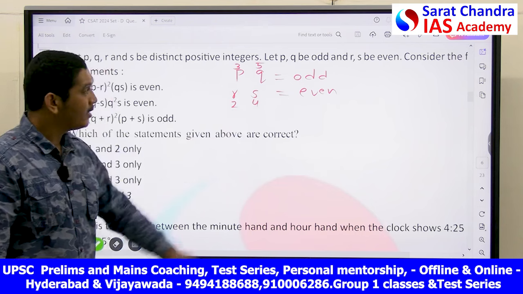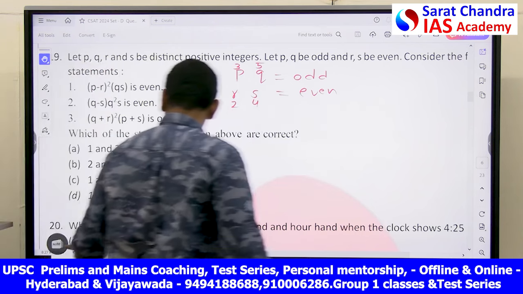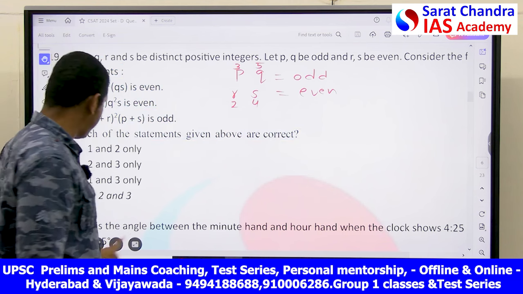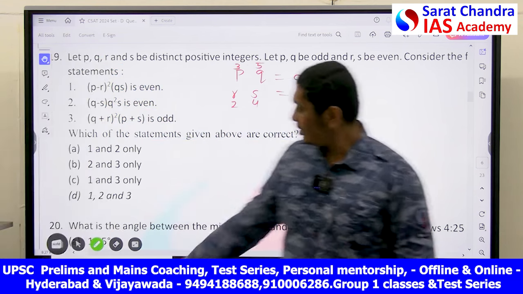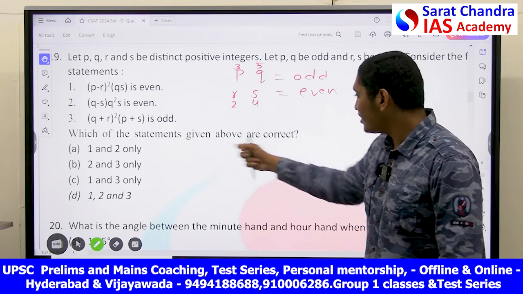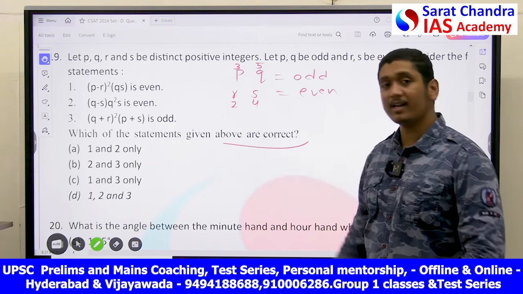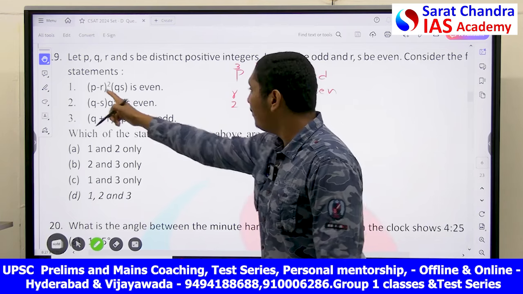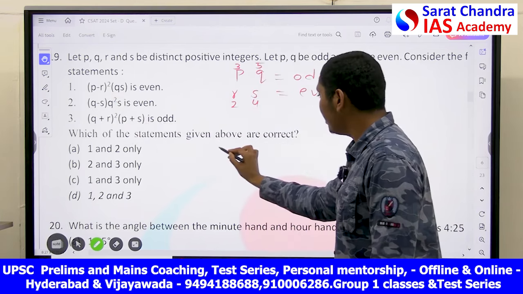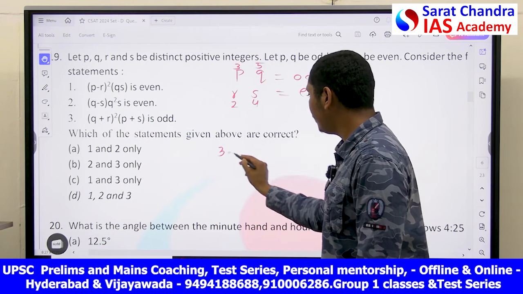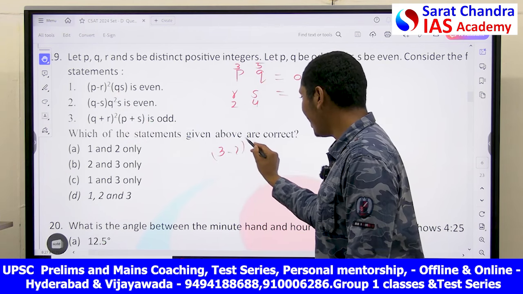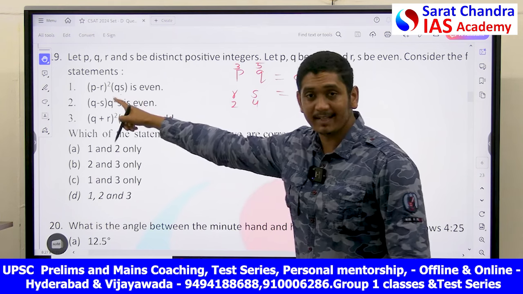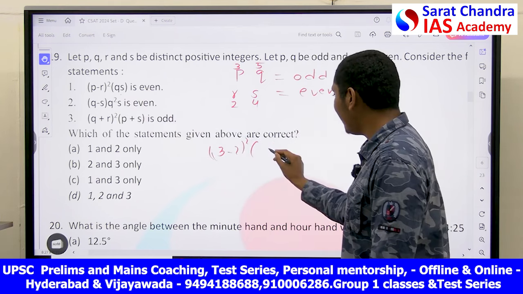Odd and even. Now, consider the following statements. He is asking us to consider the following statements and which of these statements are correct. Now let's see. What is the first statement he has given? (P minus R) whole square into Q into S. What is P? 3. R is 2. Q is 5.